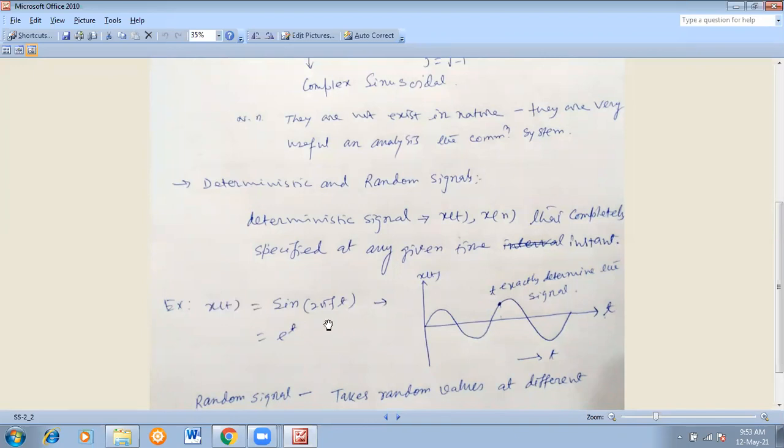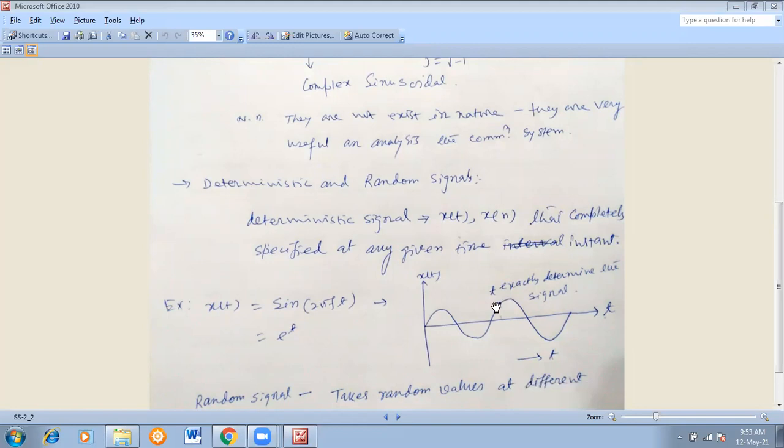You can calculate it at any given time instant. So it is more specific. Sir, one more time, please repeat, sir. Okay. So deterministic means you can find out the signal at any instant, any given time, and that is consistent. So suppose the t here has this value.